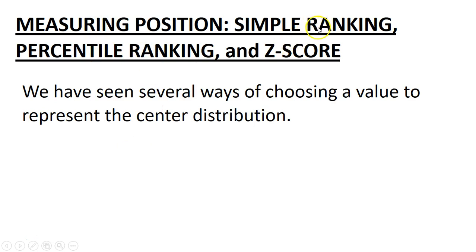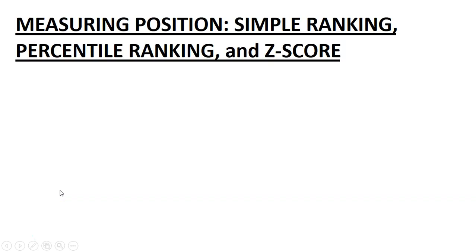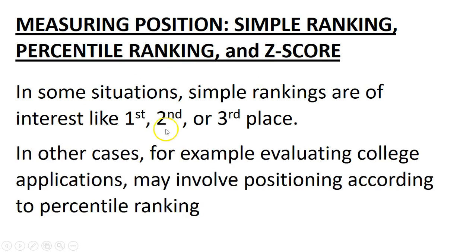Taking a look at simple rankings, percentiles again, z-scores, things like that. We have seen several ways of choosing a value to represent the center of this distribution, right? We also needed to talk about the position at which it is located. We did that with some percentile rankings as well. In some situations, just having a simple ranking, like first place, second place, third place, is enough.